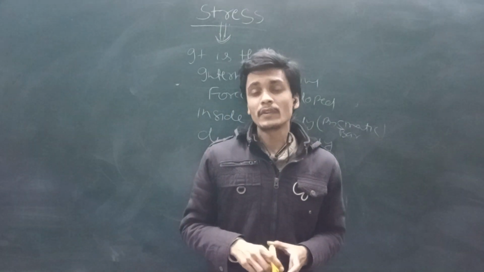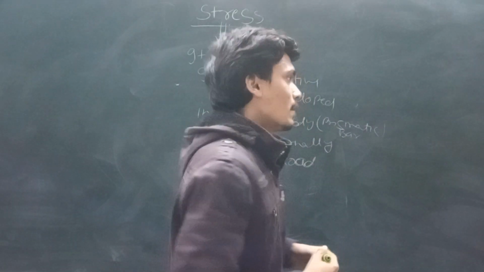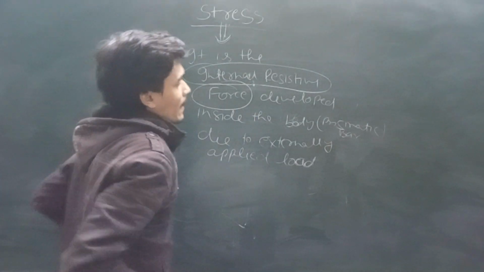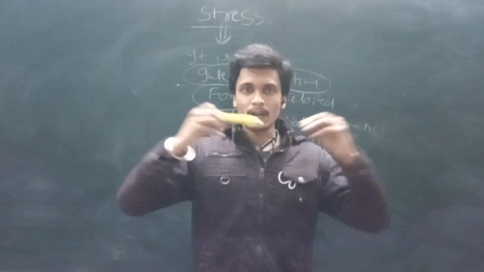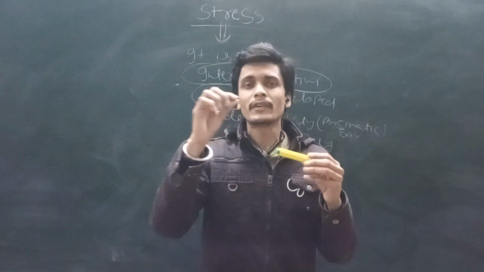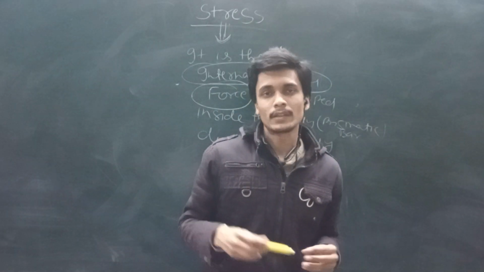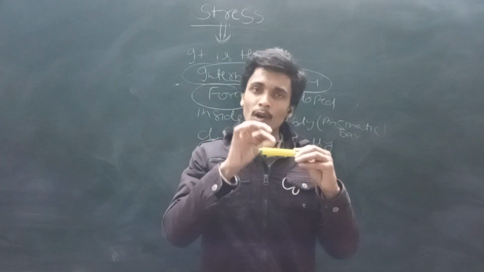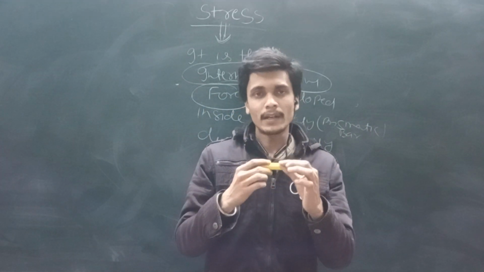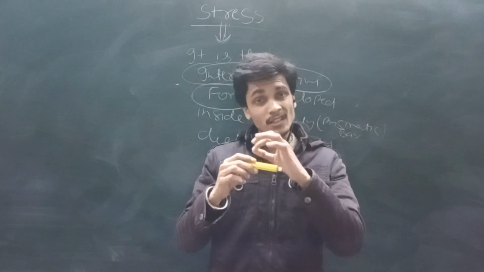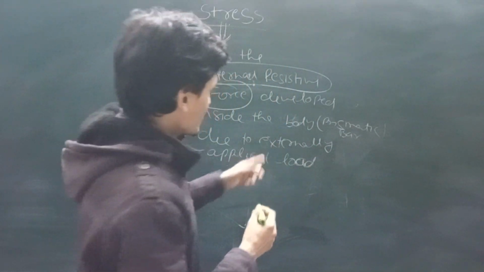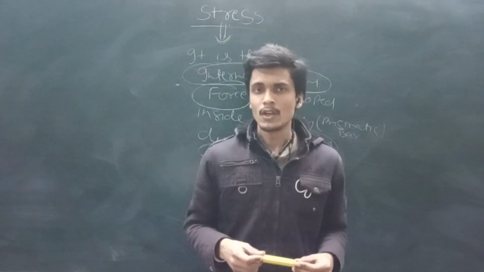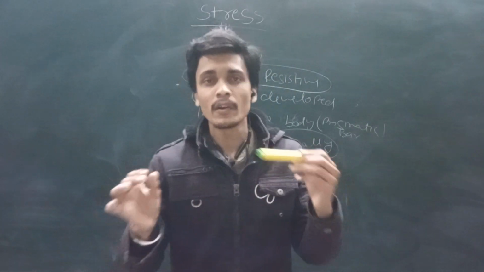So how can we say that this body is not going to be deformed? Due to this term, internal resistive force. If we apply some external load, then this body, which is made of different small particles, has every small particle apply a load in the opposite direction at the same intensity as the external applied load, so that this body is not going to deform.